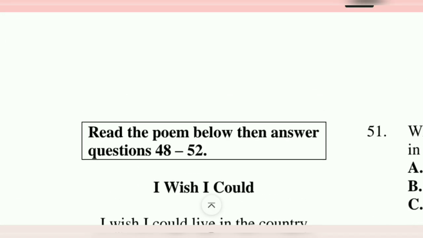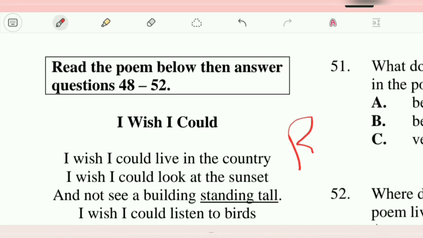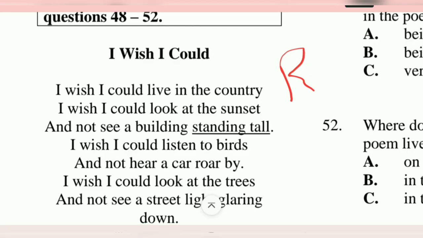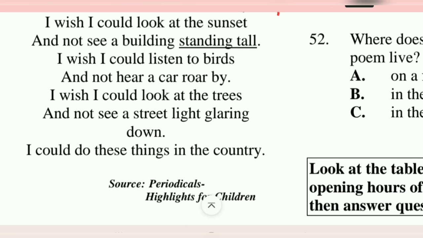Moving on to 48. Read the poem below, then answer questions 48 to 52. Let's read. I wish I could live in the country. I wish I could look at the sunset and not see a building standing tall. I wish I could listen to birds and not hear a car roar by. I wish I could look at the trees and not see a street light glaring down. I could do these things in the country.